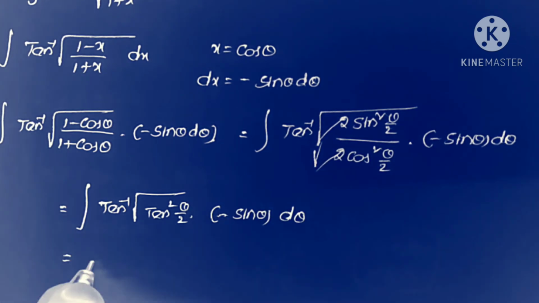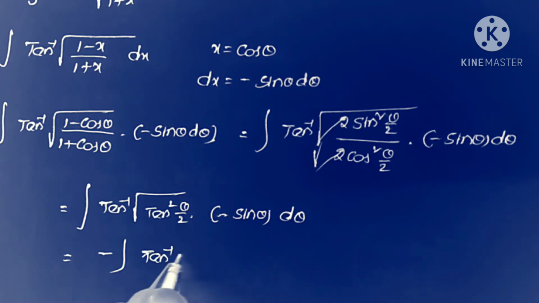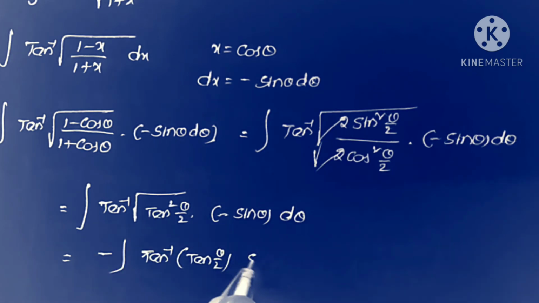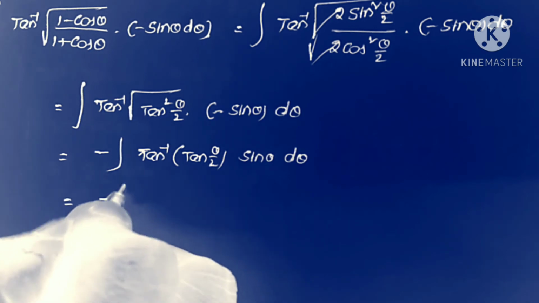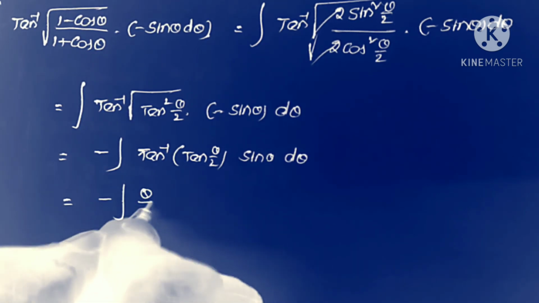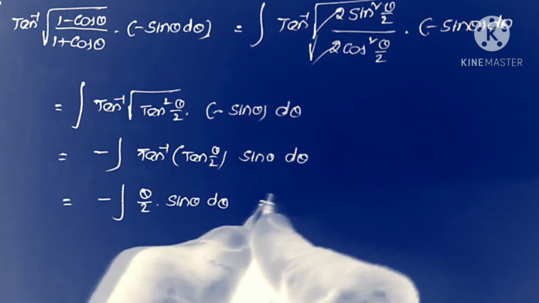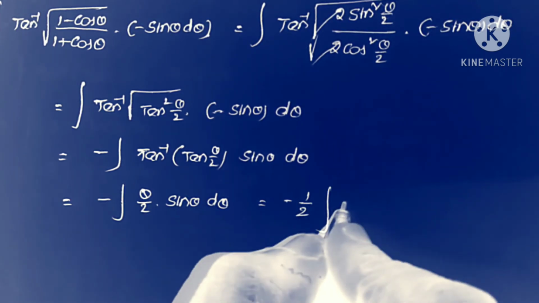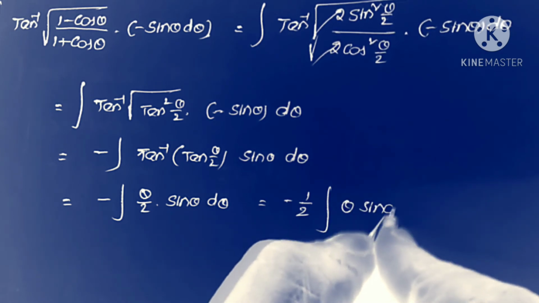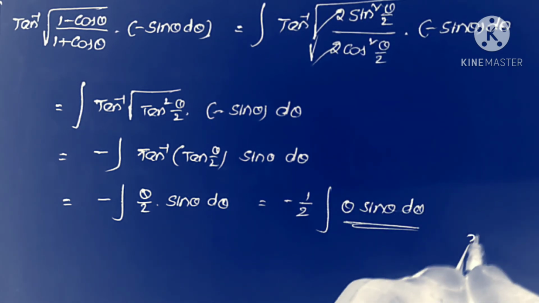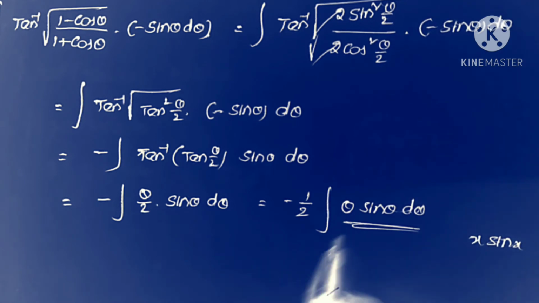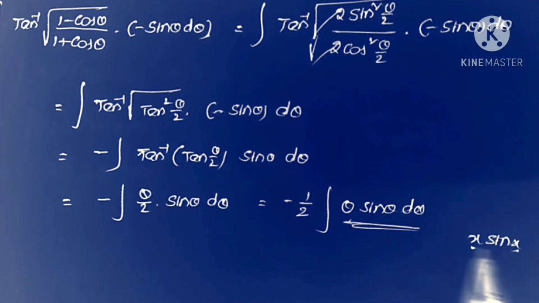Now writing the minus sign before the integration, so this is minus integral tan inverse of root tan square theta by 2, that is tan theta by 2, into sin theta d theta. So this is minus integral, tan inverse and tan cancel, so the value is theta by 2 into sin theta d theta. So take the constant before the integration, that is minus 1 by 2 into integral theta sin theta d theta. So again this is a product of two functions, theta and sin theta.